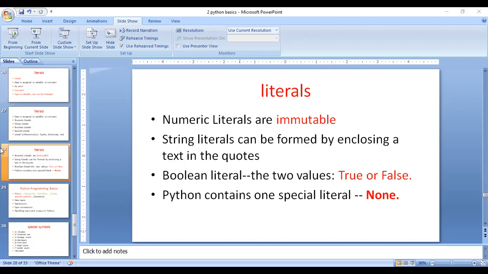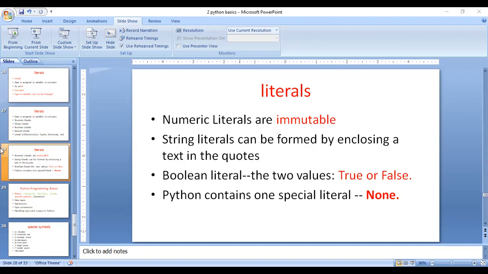For example, A is a Boolean literal. How can you get that value? For example, A equal to 1, 1 equal to true. A is a literal, 1 equal to true. What is A? A is a Boolean literal. When I print A, it gives a true value.